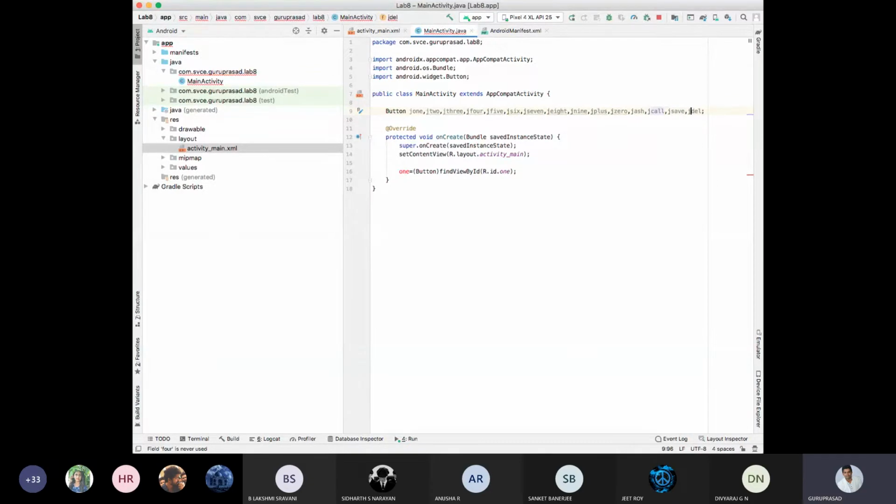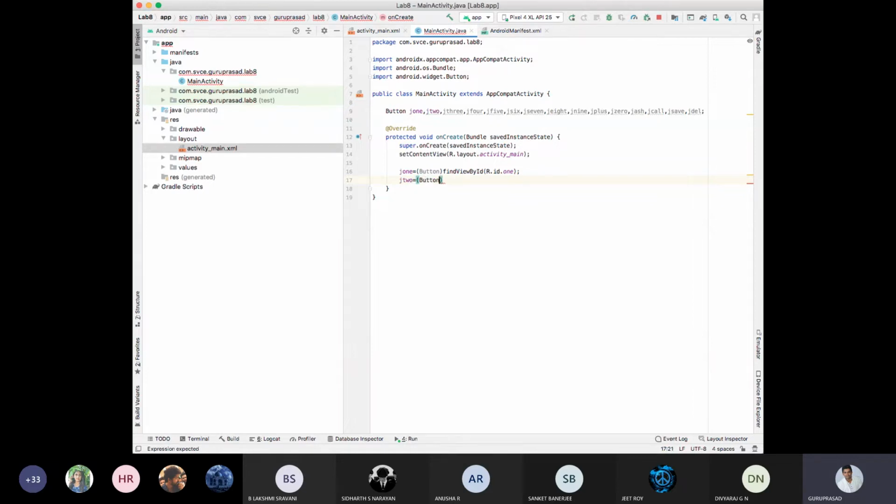So now my Java 1 is equal to the button in XML. Find that button by the ID as 1. Now you tell me: Java 2 button is equal to the button. Find that view by ID, R.id.2. In the XML, I've given it as 2.